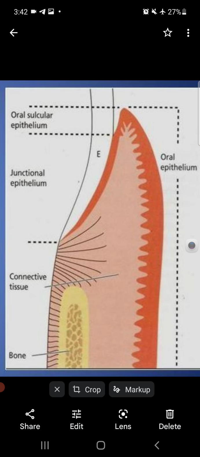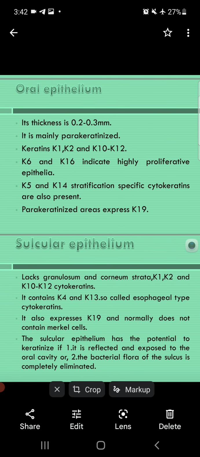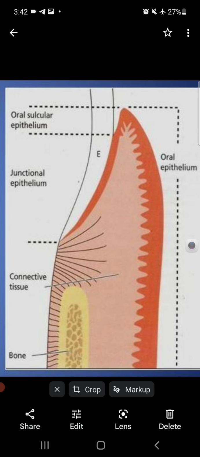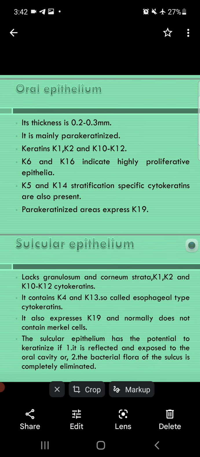Second type is the oral sulcular epithelium. Why sulcular? Because of the sulcus. Sulcular epithelium is non-keratinized, and junctional epithelium is also non-keratinized. Sulcular epithelium lacks the granulosum and corneum layers because it is non-keratinized, and has only two layers.